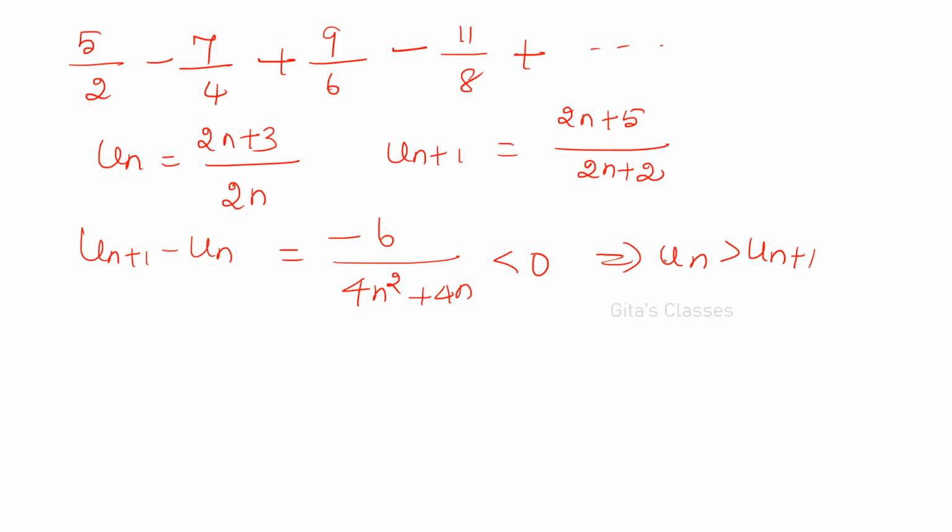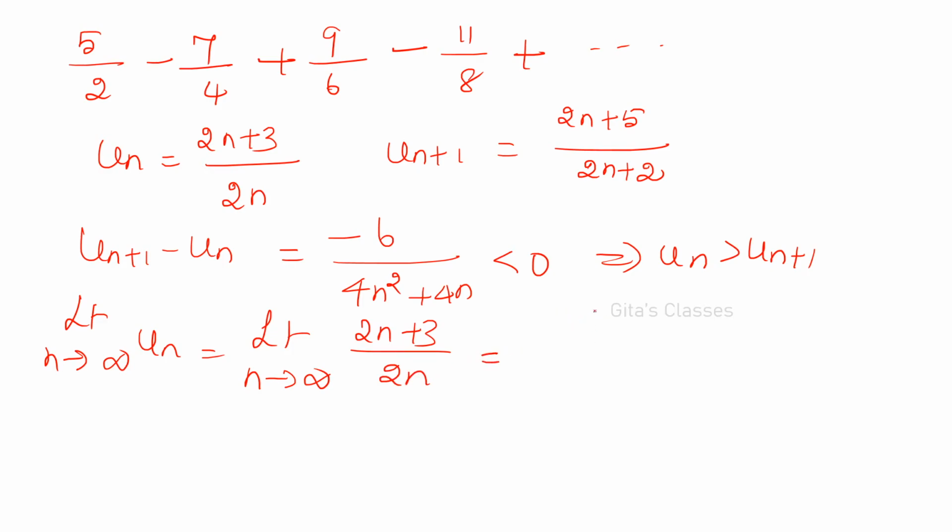Therefore, un is greater than un plus 1. Now, limit n tends to infinity of un is equal to limit n tends to infinity of 2n plus 3 divided by 2n, which is equal to limit n tends to infinity, you take n outside, so 2 plus 3 by n divided by 2n. n will get cancelled.